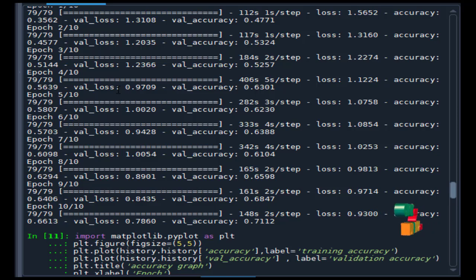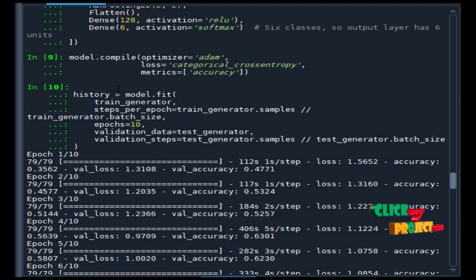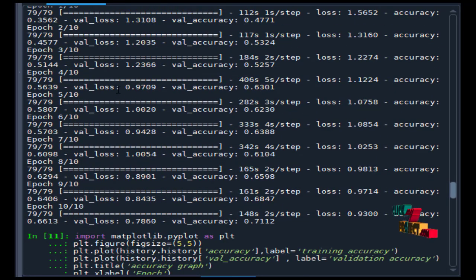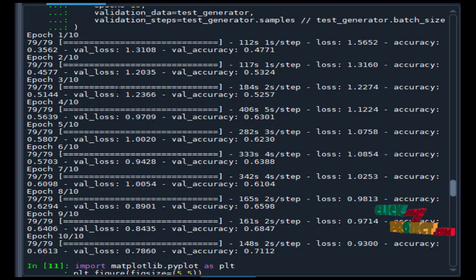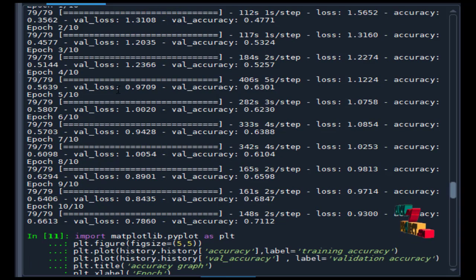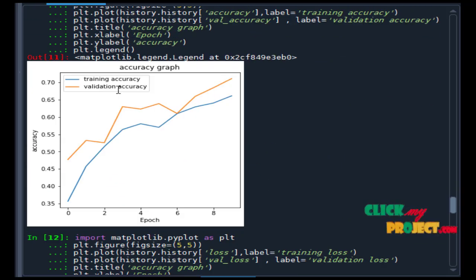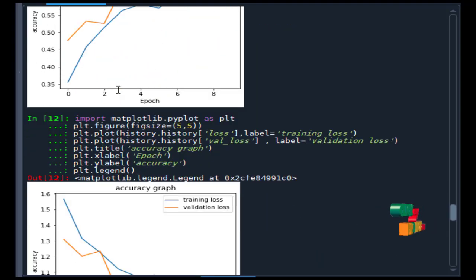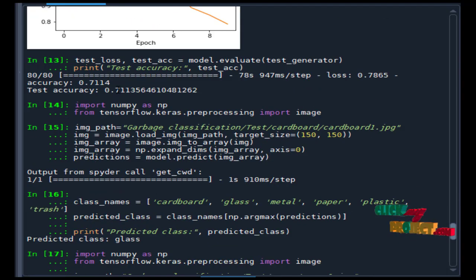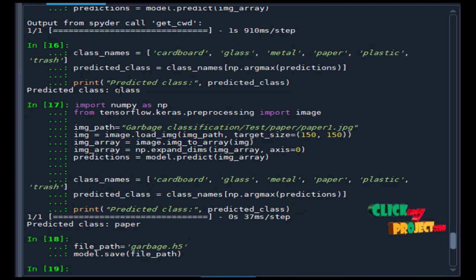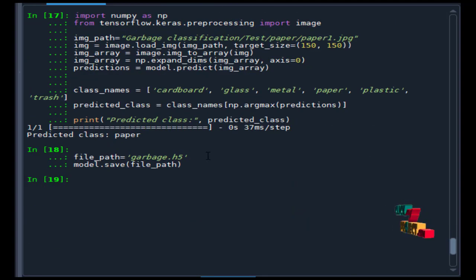After executing the program, our project runs in the console. First we select the data and pre-process it, resizing to 150 by 150, and apply the CNN algorithm with 10 epochs, then find the validation accuracy and validation loss. This is the accuracy graph and this is the loss graph. Finally we get the output, and we save the model as garbage.h5.